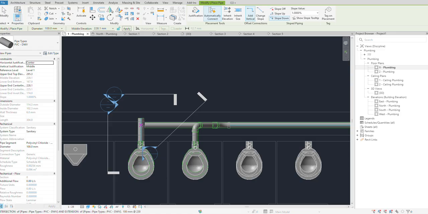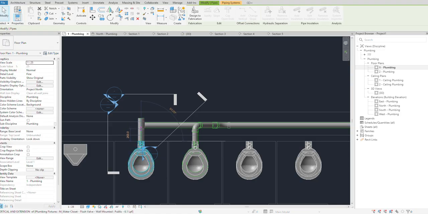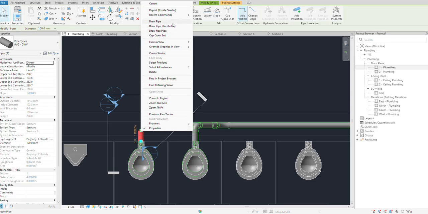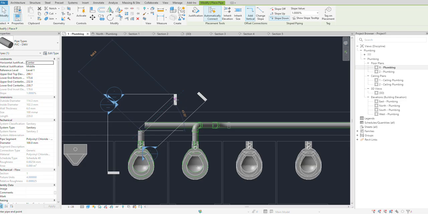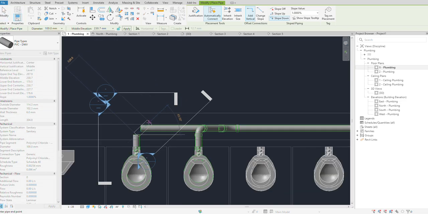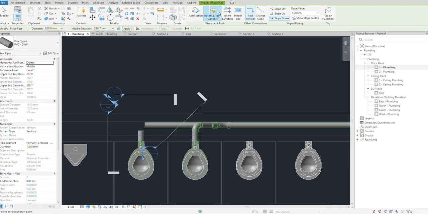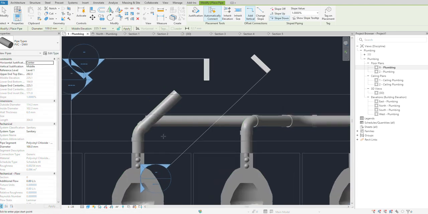And now we will draw an elbow which is at 45-degree. No, too small. Inherit elevation. Okay, it is correct, but we need to rotate this now.